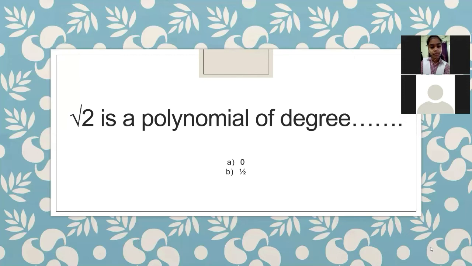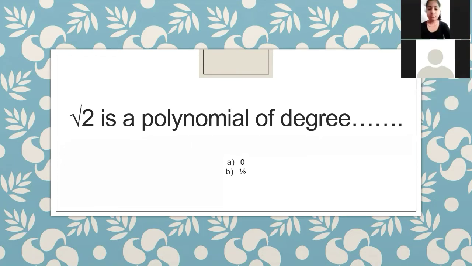Okay, can you explain why it is half? Ma'am, when we remove the root, the degree is half. Okay. Yes, Namishka, can you explain, beta, why it is half or why it is not half? The question is there: root 2 is the polynomial of degree. What is the answer, 0 or half? Ma'am, because of the root. Ma'am, if we solve root, then the answer will be 2 raised to the power half. Okay, you are saying it is half.